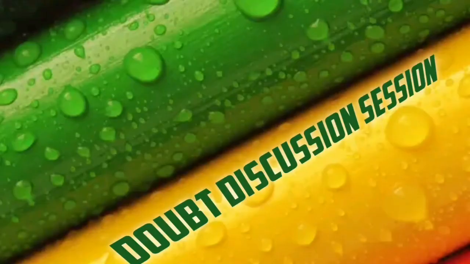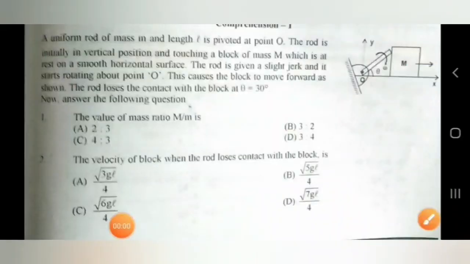Another interesting doubt has been sent by Bhrugu Ranjan. Let's take his doubt and read the question. Question says, a uniform rod of mass m and length L is pivoted at point O. The rod is initially in vertical position and touching the block of mass M, which is at rest on a smooth horizontal surface. The rod is given a slight jerk and it starts moving about the point O. This causes the block to move forward as shown. The rod loses contact with the block at theta is equal to 30 degrees.